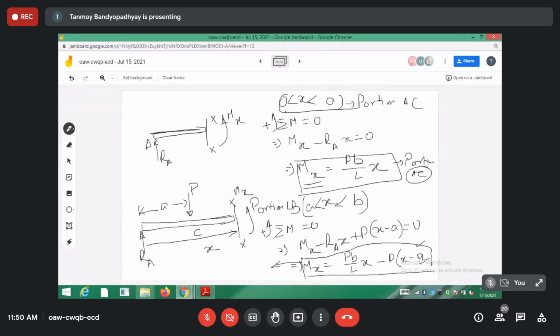Just you see, this is a case where you are getting two expressions for mx on two different portions. Okay? So if I take the portion AC, I am getting one expression for mx. Similarly, if I take the portion BC, I am getting a different expression for mx. So I have to do different calculations for these two parts. And then at the point where they are joined, we have to balance the slopes and, what should I say, the deflections.